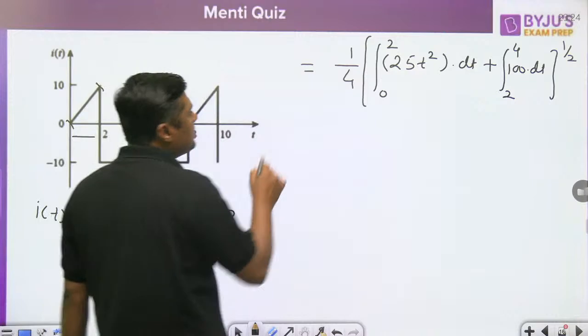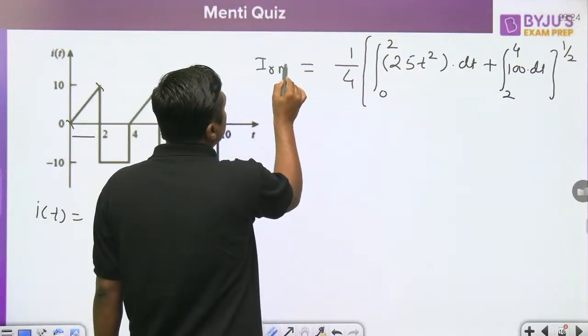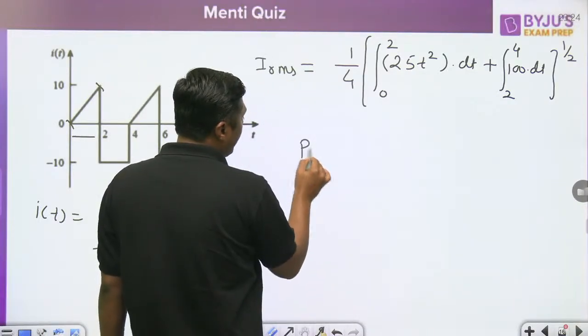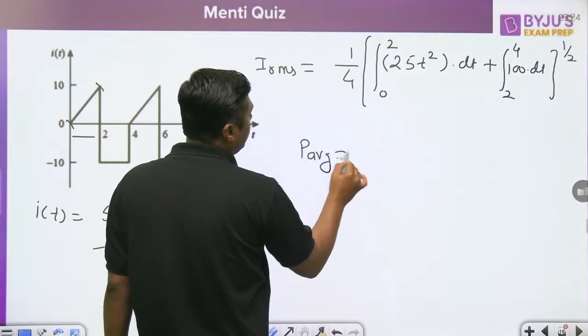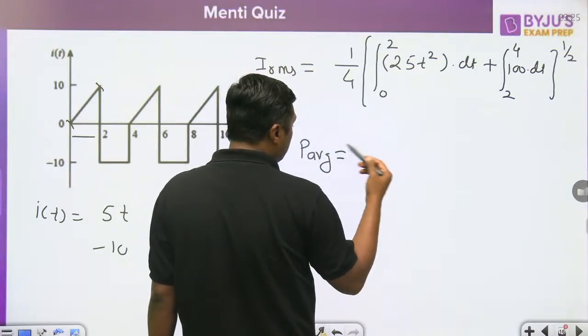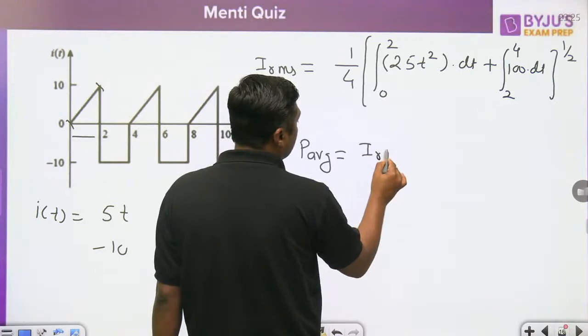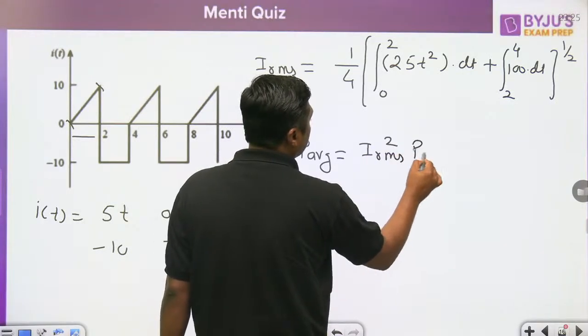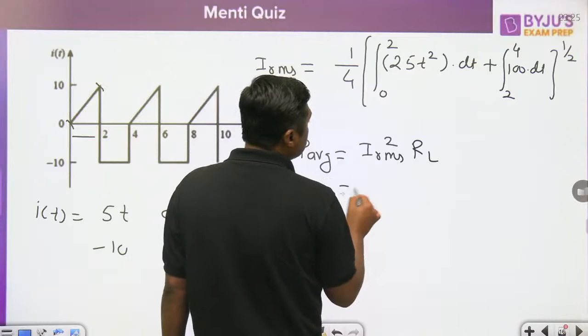Now, if this is the RMS value, then what is the average or effective power delivered to the load? It is given by I_RMS square into R_L. R is given as 2 ohm.